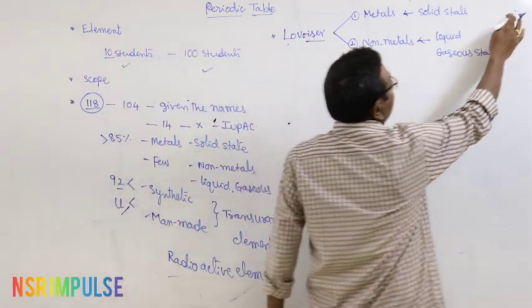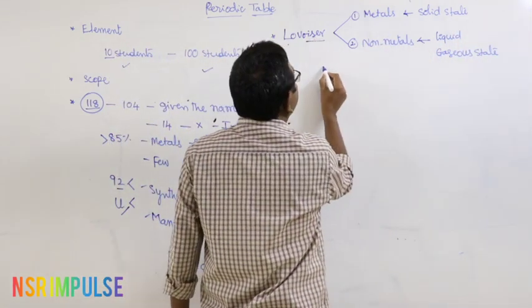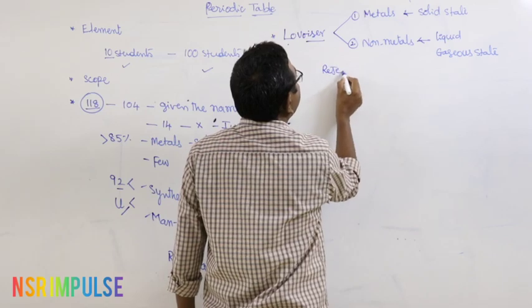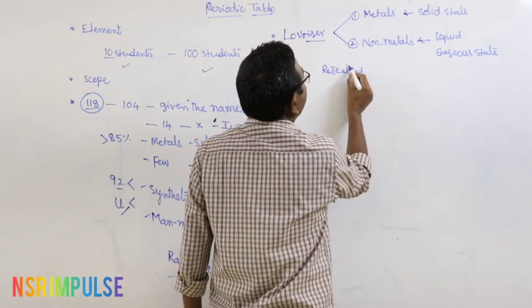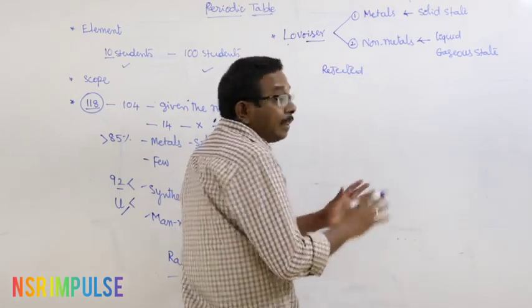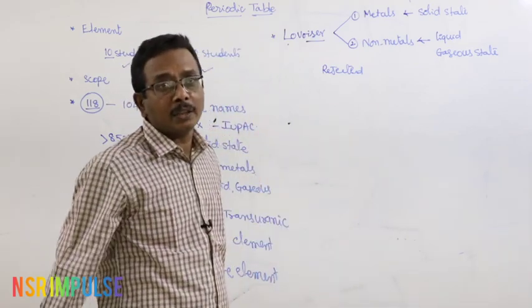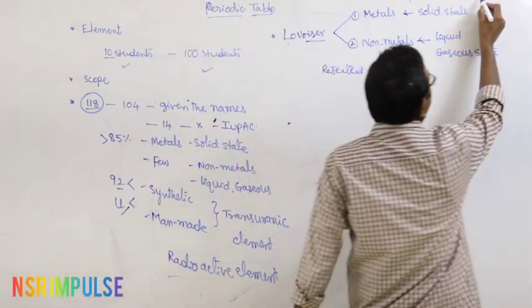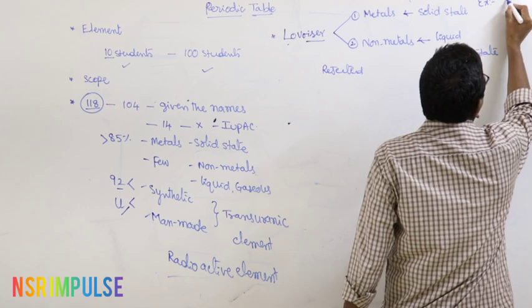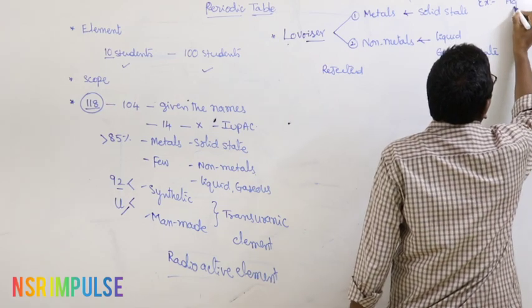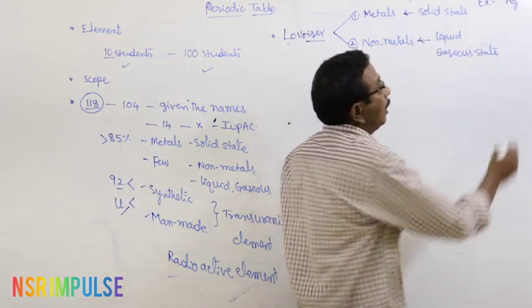But after a few years, the Lavoisier classification was rejected. What is the reason for that? There were some deviations observed in the classification. For example, let us consider the element mercury.